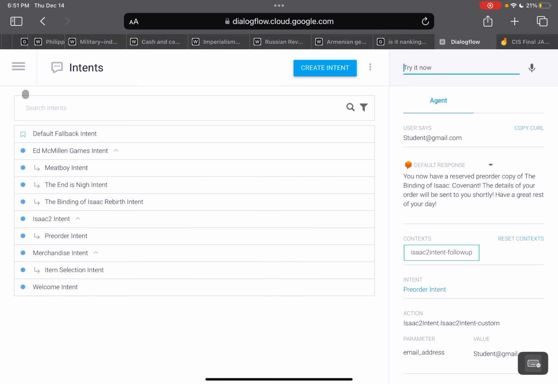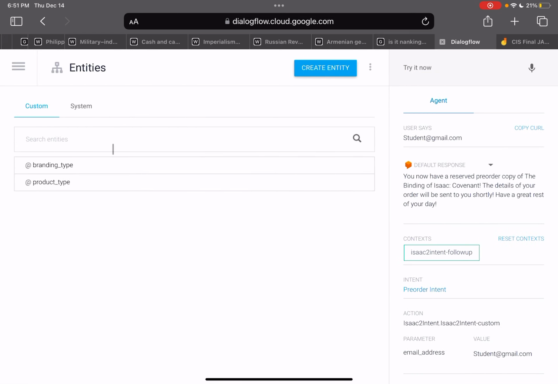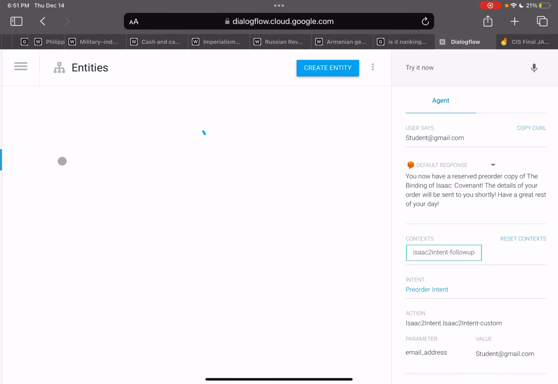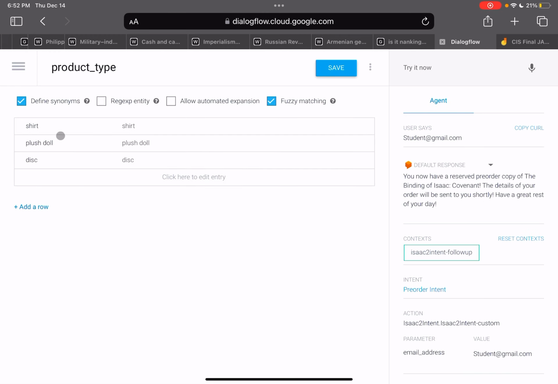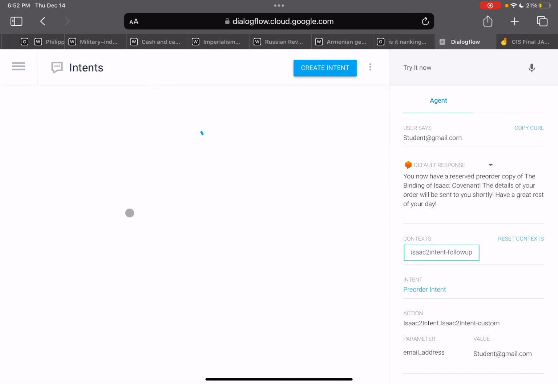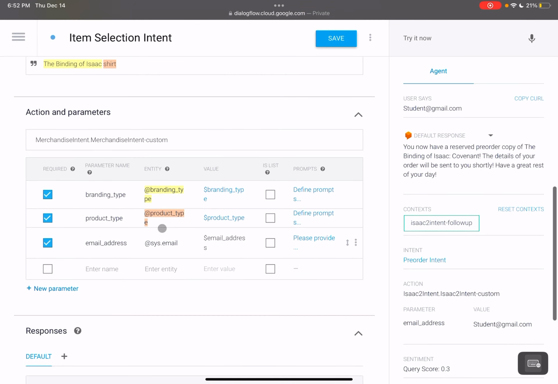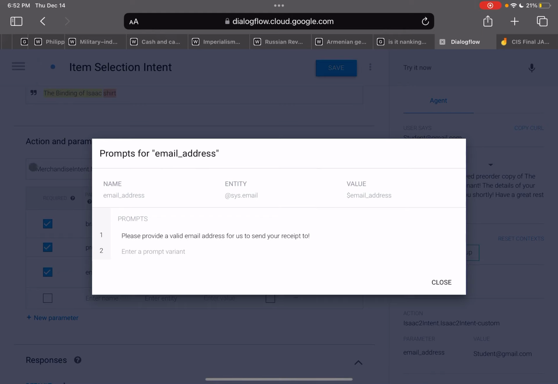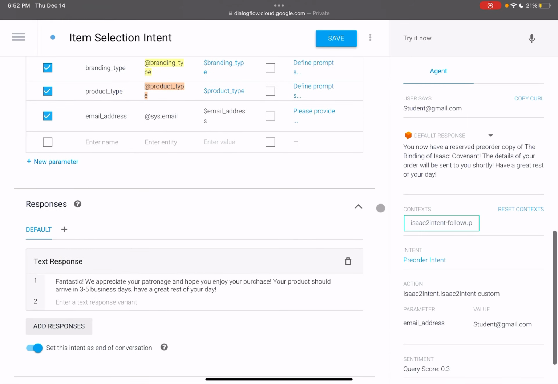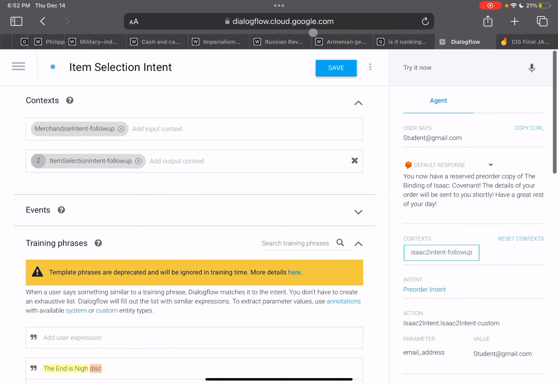All right, so those are all the intents, and now just to take a quick look at the entities, I've got them over here. The branding type, obviously. Go back out of this, and the other one is the product type right here, and those are pretty simple. And then lastly, there's also the email intent down here, and a different little prompt. This one is slightly different from the other email one, but in essence they're the exact same thing from here to here, just the prompt is different at the end. But either way, that's my Dialogflow chatbot.